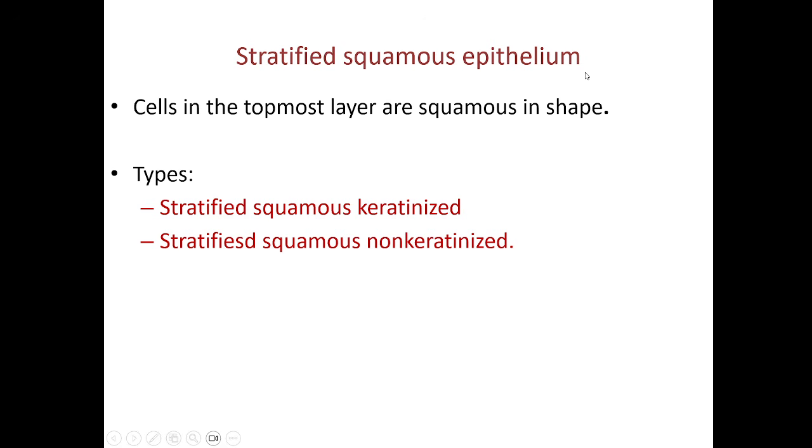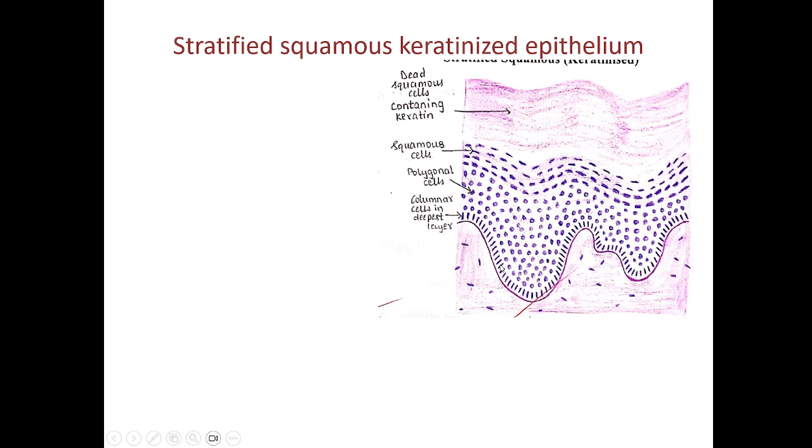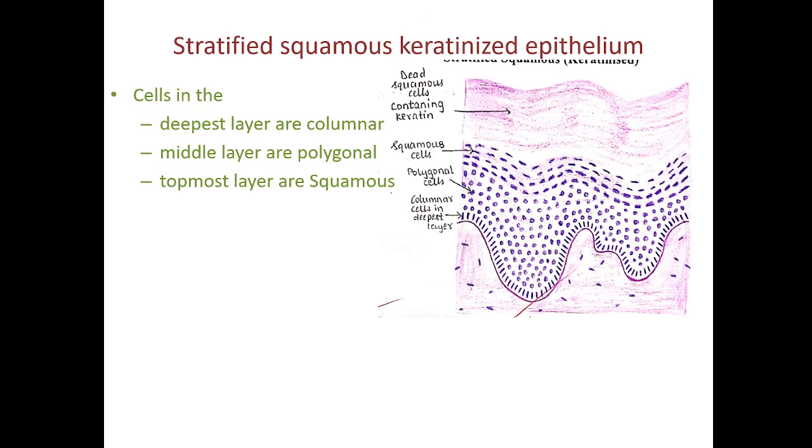First, stratified squamous epithelium. The cells in the topmost layer are squamous in shape. The types are keratinized and non-keratinized. Stratified squamous keratinized epithelium. Here, the cells in the deepest layer are columnar. So if you see the deep layer in this picture, let us try to understand. This is the basement membrane, and the cells present in the deeper layer will be columnar. Here you can't see the cell outline because this is under low power, but the cell lining here will be columnar. Each cell will be columnar.